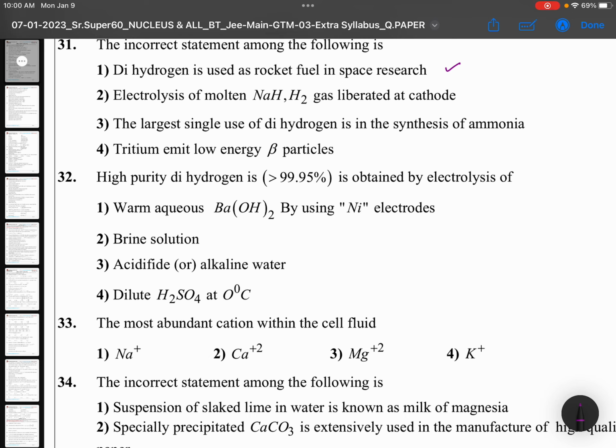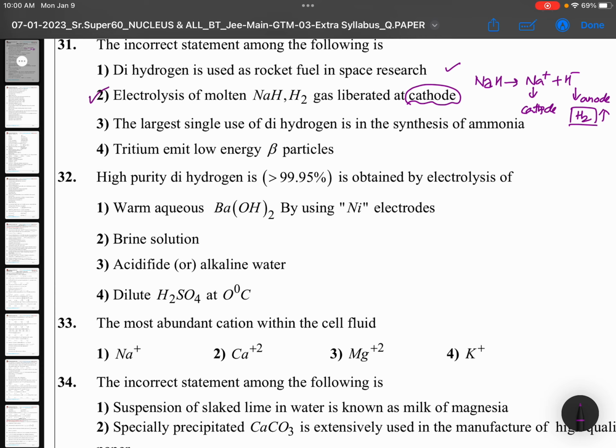Electrolysis of molten NaH, H2 gas is liberated at cathode. No, actually NaH gives Na+ and H-. The cation will be going to cathode, and this will be going to anode. So hydrogen gas in general is released at cathode only, but in hydrides it will be at anode. So the incorrect statement is the second option.